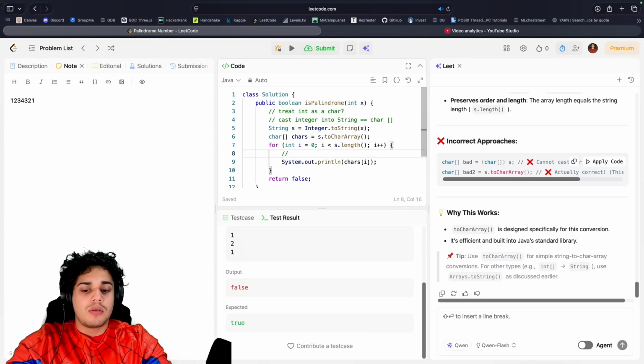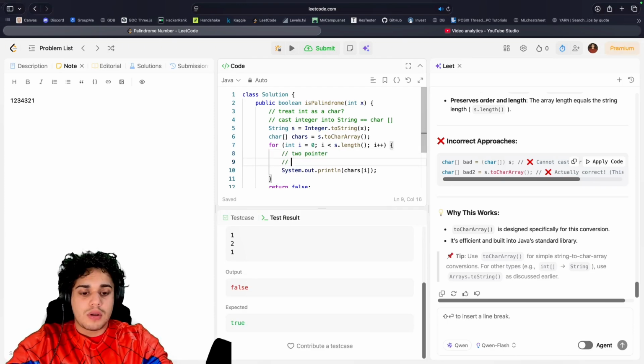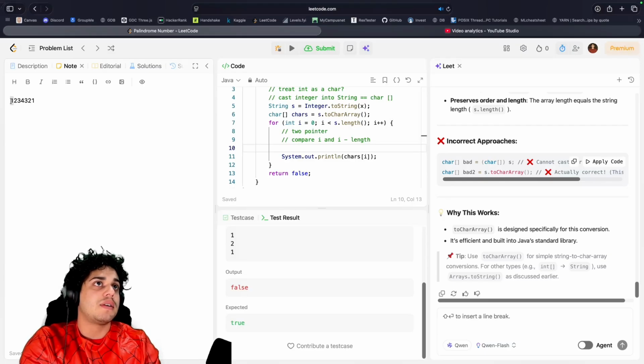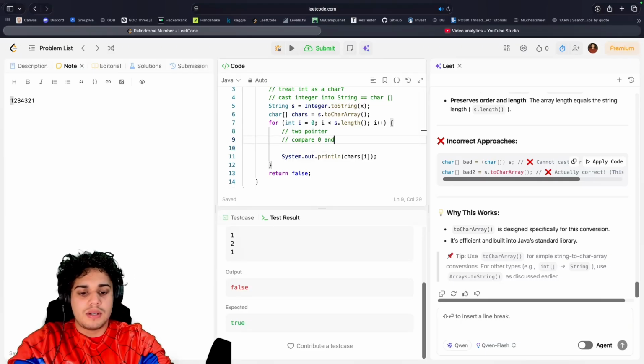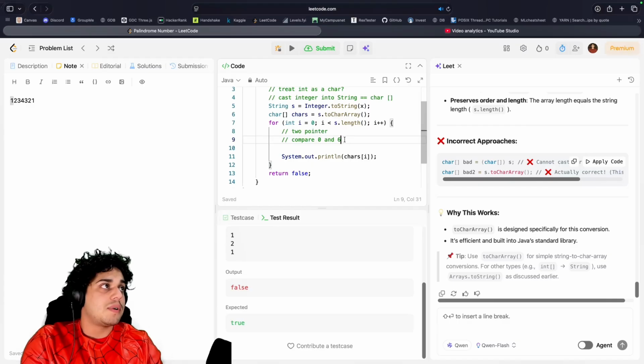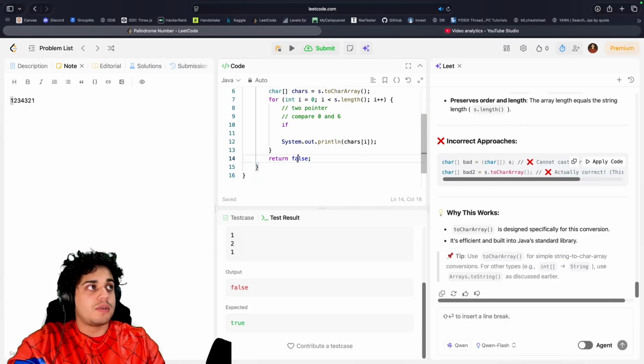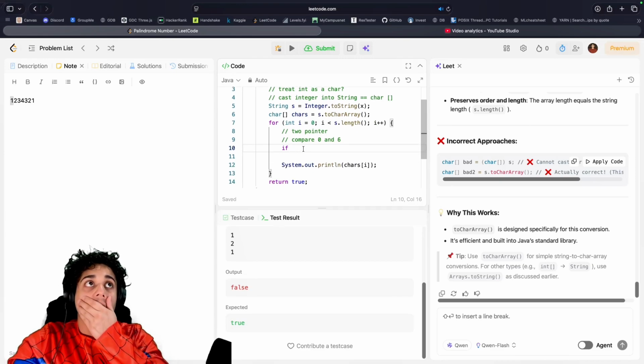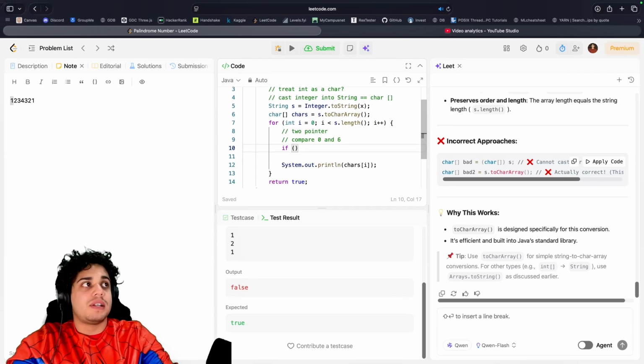Okay, Spider-Man. So start 2 pointer, compare, something like that. Because if I'm at 0, the length of this is 1, 2, 3, 4, 5, 6, 7. And really I want 0, 1, 2, 3, 4, 5, 6. So if we're at 0 here, we're going to compare 0 and 6. Let's just do that. So in order to get those numbers, you know that this is 7. So in other words, we should always return true. Otherwise, we'll check this thing out. And if we ever find a discrepancy, exit early.